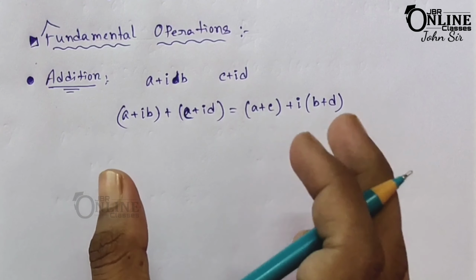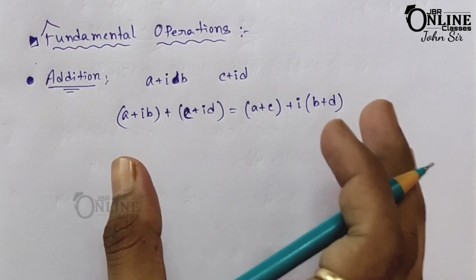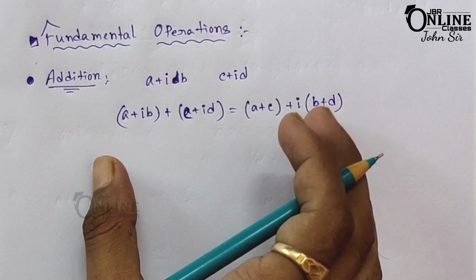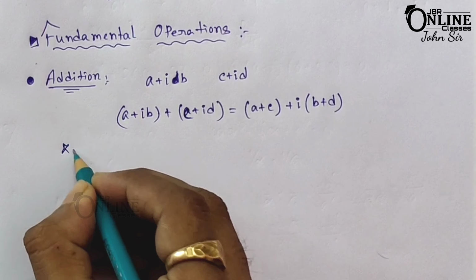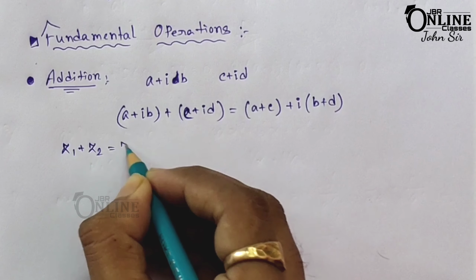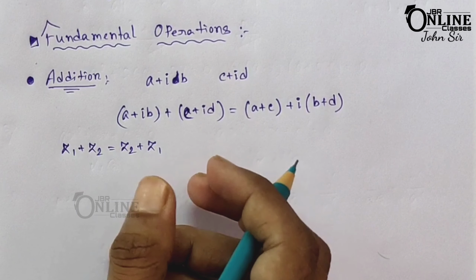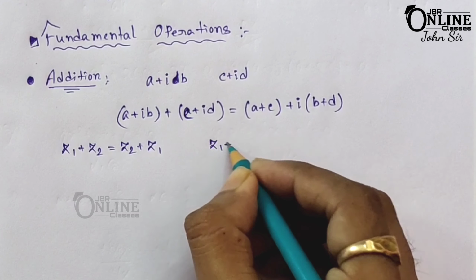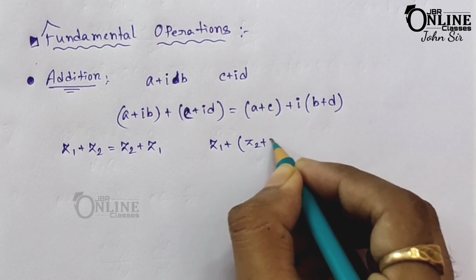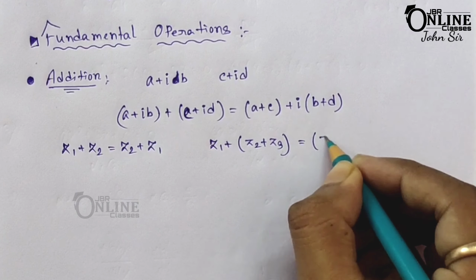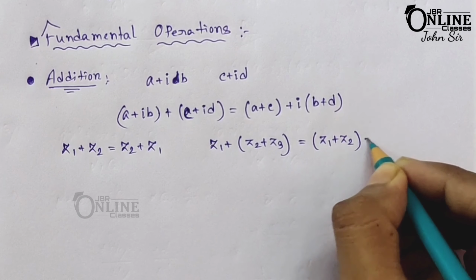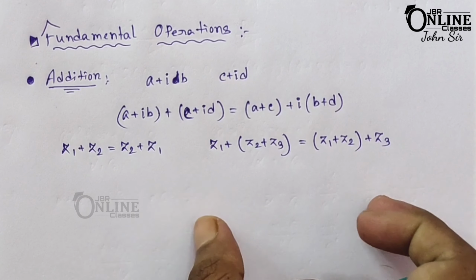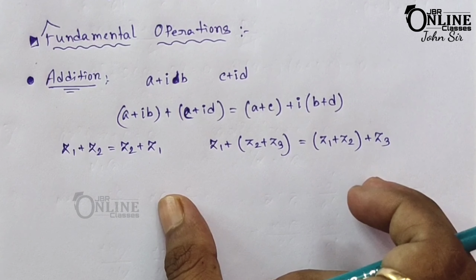So now here you have to note down that addition of complex numbers is commutative as well as associative. What is the meaning of that? That means z1 plus z2 equals z2 plus z1. That is the commutative. And the second one, the associative, means z1 plus (z2 plus z3) equals (z1 plus z2) plus z3, for any complex numbers z1, z2 and z3.